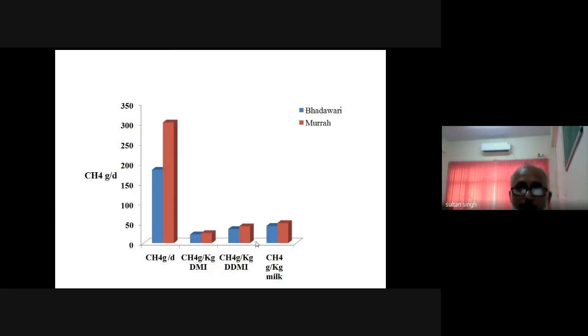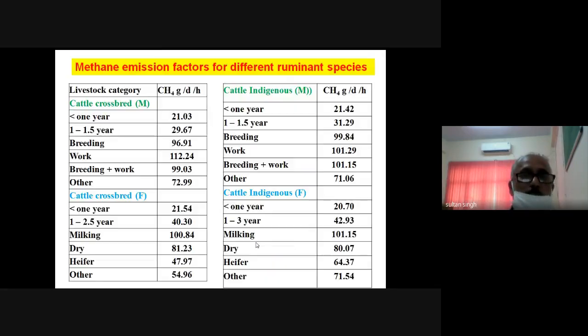So here you will see per kg of the milk produced, the amount of methane produced is less in case of the Badauri. You see here, it is around 40 to 43 or 44 gram of methane per kg of the milk produced in case of the Badauri, which is low as compared to the Murrah. So this shows the breed difference in terms of methane production. So friends, these are some of the methane emission factors that I have already told you. So I will skip this slide.